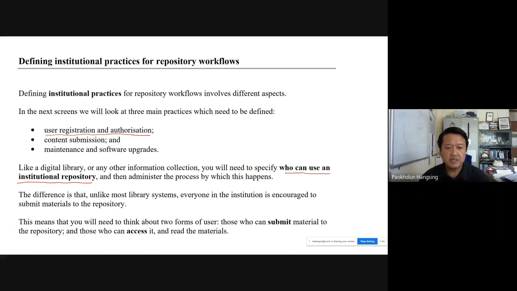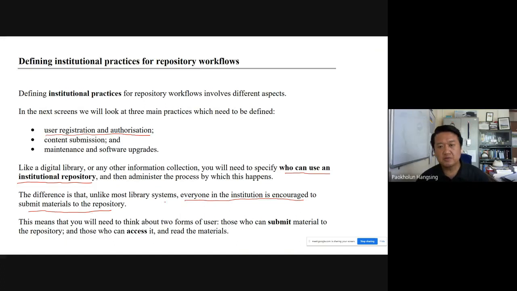Now, the difference is that unlike most library systems, everyone in the institution is encouraged to submit materials to the repository. If you look at a traditional library, it will have books and journals which are bought or taken from outside. But in an institutional repository, it is not like that.